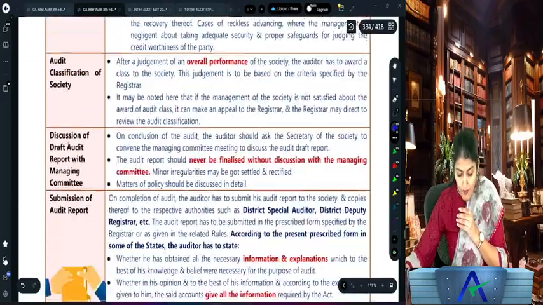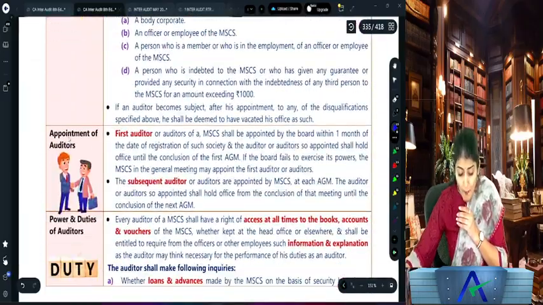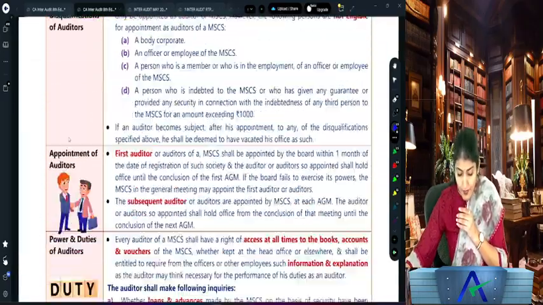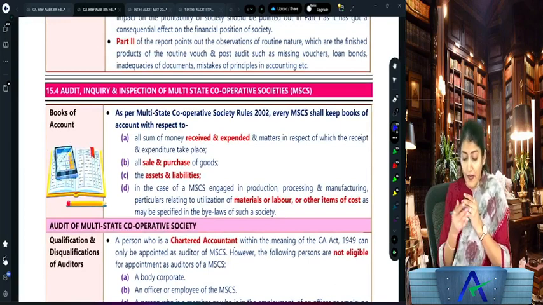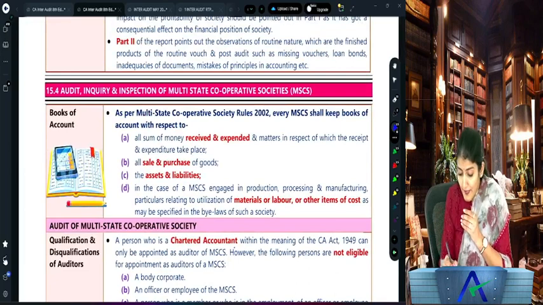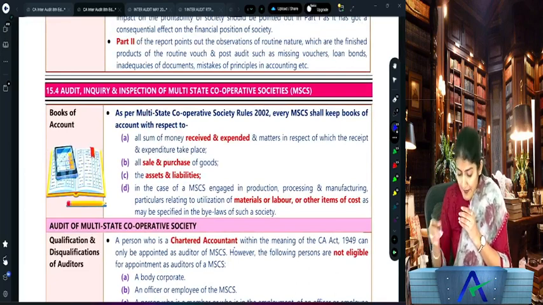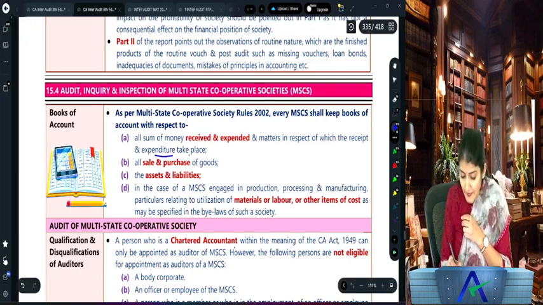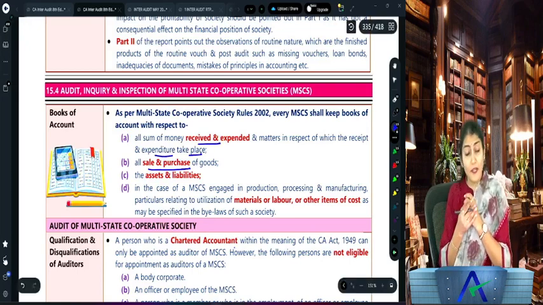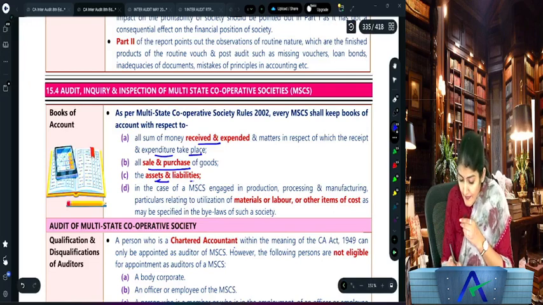Then after cooperative society, we also have the multi-state cooperative society. Now for multi-state cooperative society, MSCS, what are the books of account? All sums of money received and expended. Are you getting that? Right? And the matters in respect of which the receipt and expenditure take place. Then the sale and purchases of the goods, the assets and the liabilities.